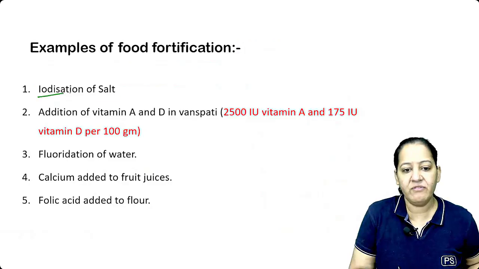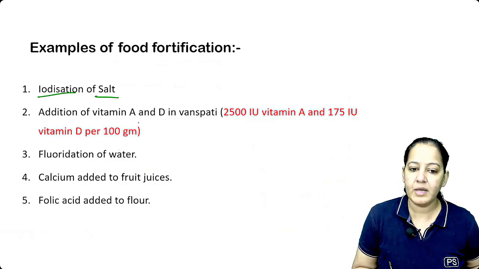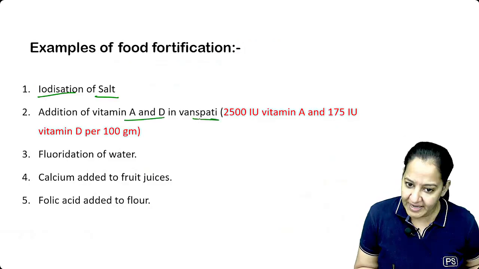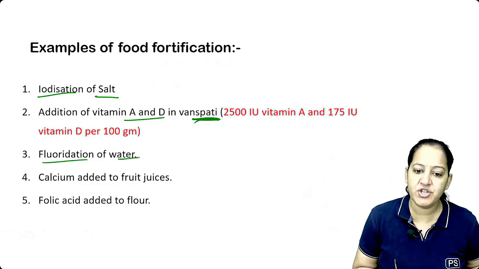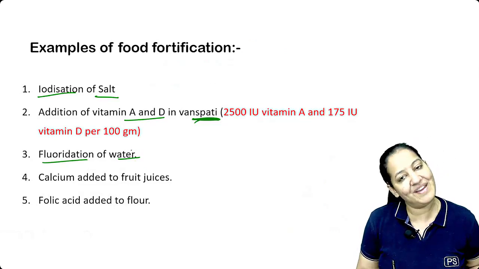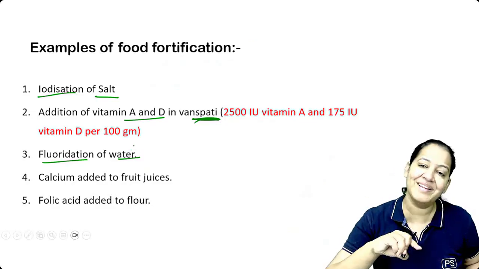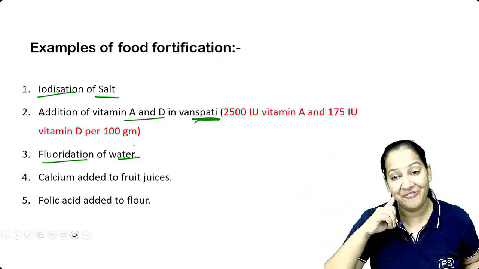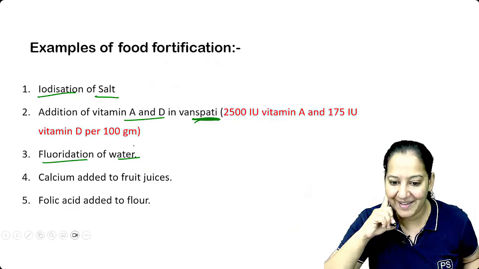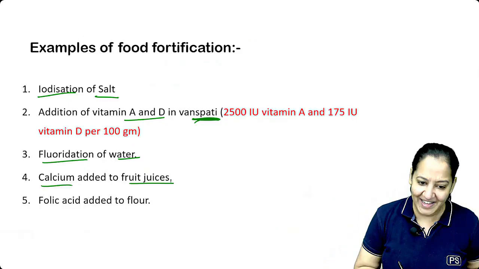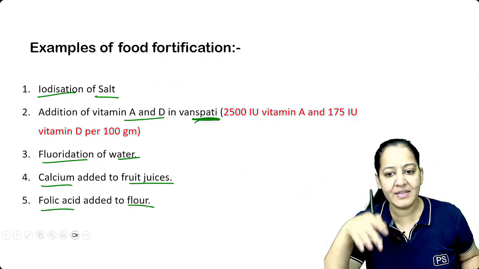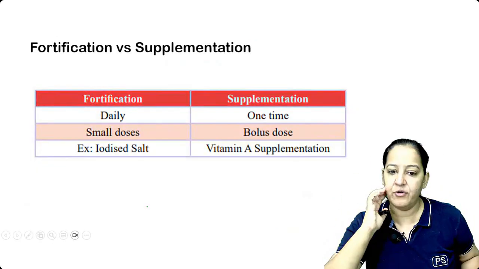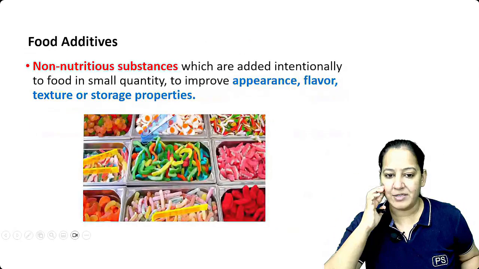Examples: we know iodization of salt. Adding vitamin A and vitamin D in vanaspati, dalda, I told you. Fluorination of water. Where fluorine is very deficient we add it, and if excess fluorine is there, we remove it by Nalgonda. Fluorine is a double-edged sword. Adding calcium to fruit juices, adding folic acid to flour and atta. These are examples of food fortification. How many of you got it?